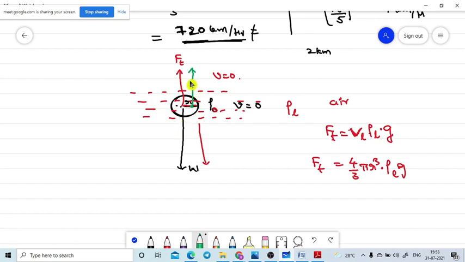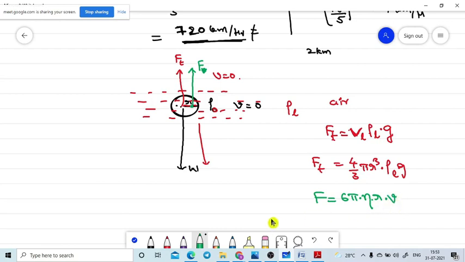So the viscous force, I am taking as F of V, generalized, F only. What is the amount of viscous force? F is equal to 6 pi eta r v, that is 6 pi into eta into r into velocity.